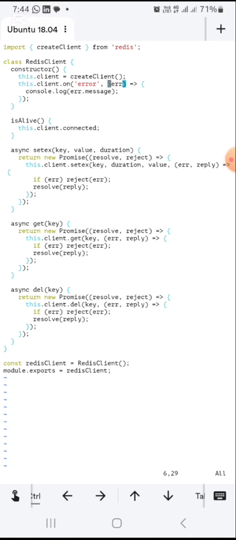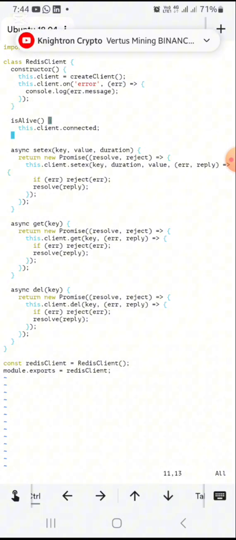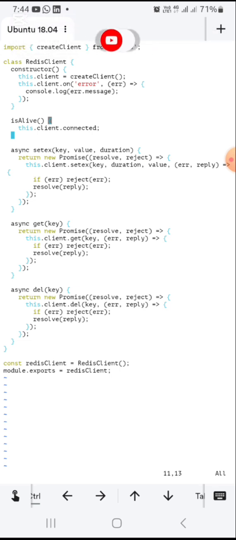Then I created an event, this.client.on error. If there's an error, this catches that error and logs the error message. And then there's a method isAlive. This method is just to check if the application is connected to Redis.